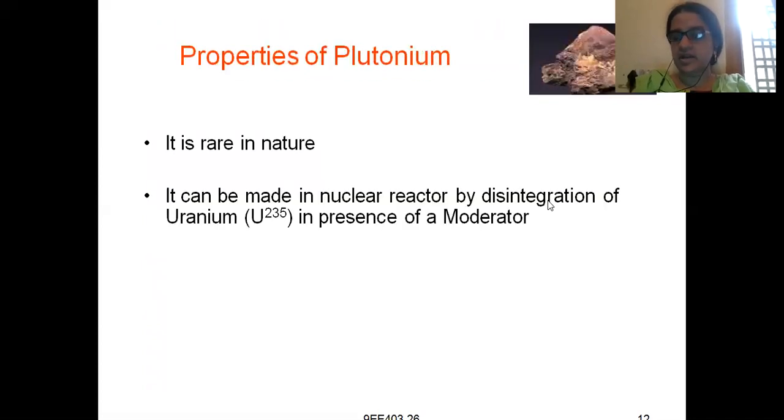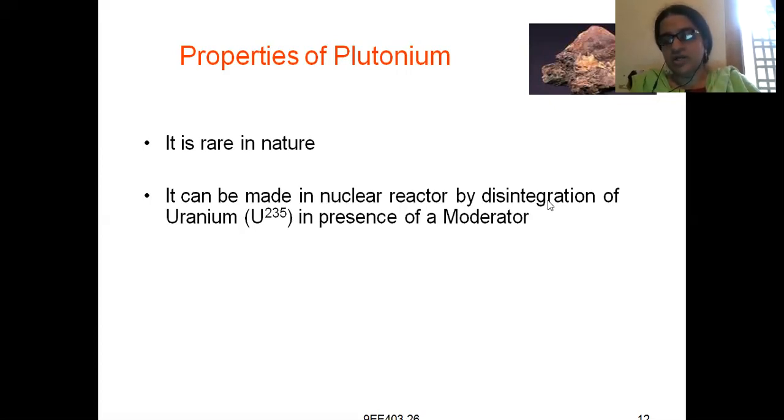It is rare in nature. Compared to uranium, the availability of plutonium is very less. It is rare in nature. It can be made in nuclear reactors. See, the main component, or the heart, of a nuclear power plant is our nuclear reactor.